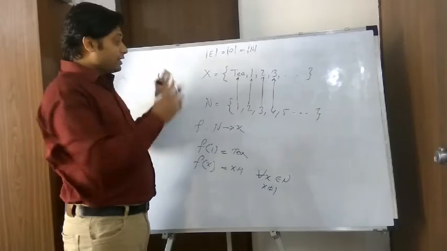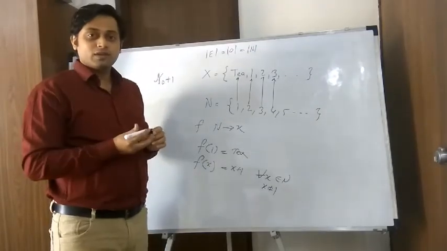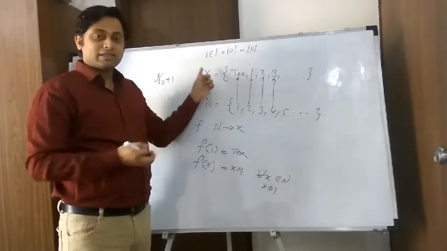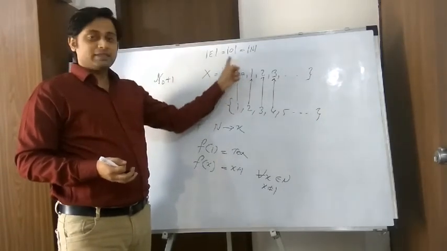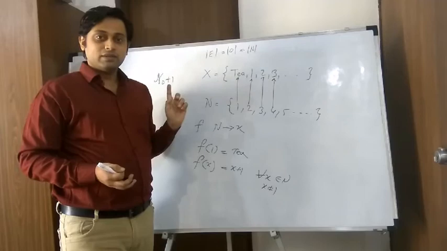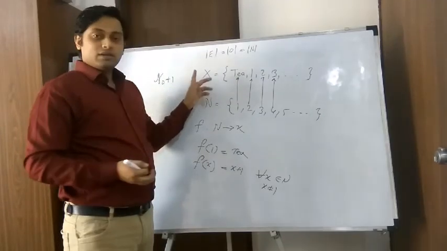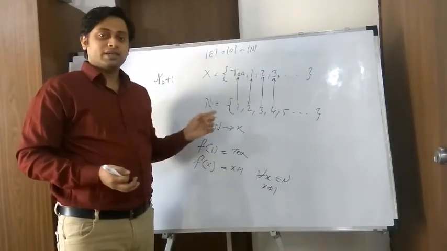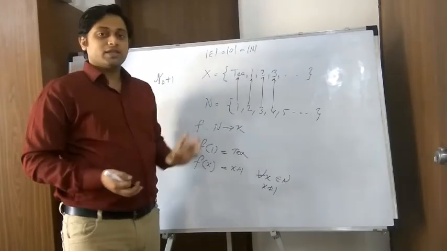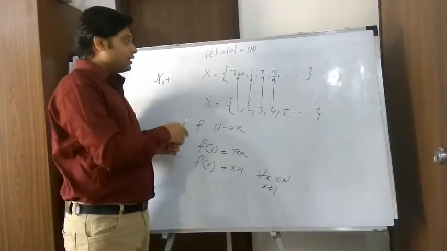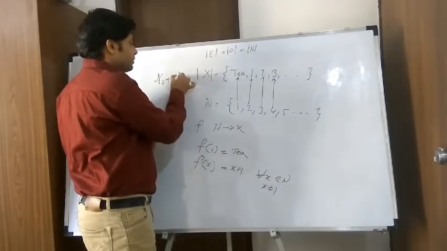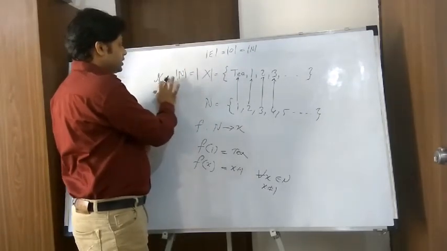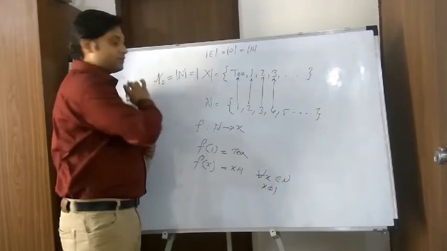So again, this is against our intuition. We thought that this X would surely be greater than N because it contains this extra element t over here. But according to the definition of same cardinality, this goes against our intuition. Even though it has an extra element, the cardinality of X is still the same as the cardinality of N, which is equal to Aleph 0.